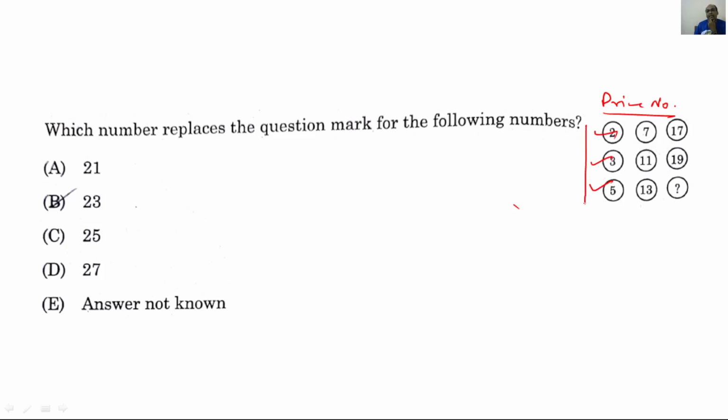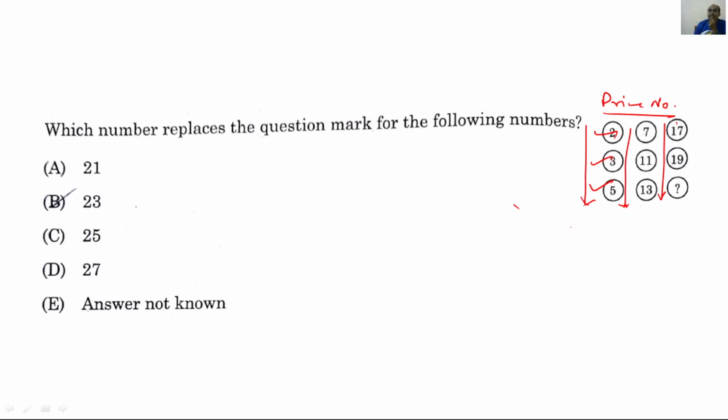So our movement is like this, again our movement will be like this, from top to bottom. Generally we are solving the question row wise, as I told, trying to put a relation between 2 and 7 and 7 and 17. But here we need to go column wise.